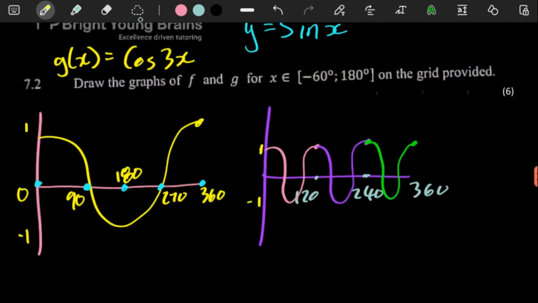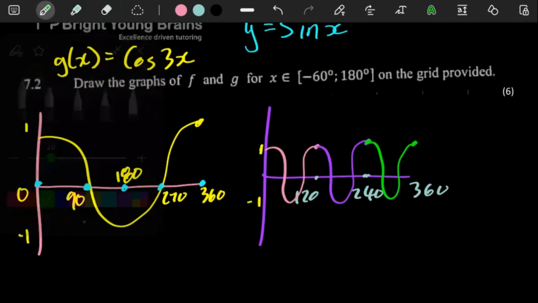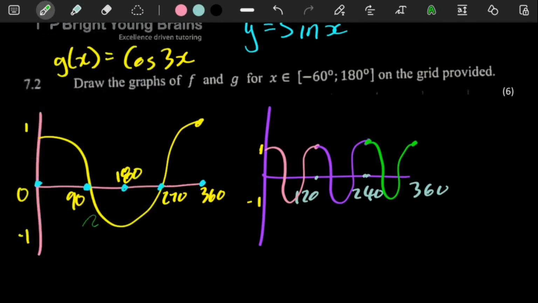So the idea is, as we said, you want to see what this image would look like if it has a frequency of 3. We know this is what it would look like. Between 0 and 120, you'd have a full graph. Now to get the key values here, the x value of the turning point, and where it ends, all you have to do is divide each of these values by 3.